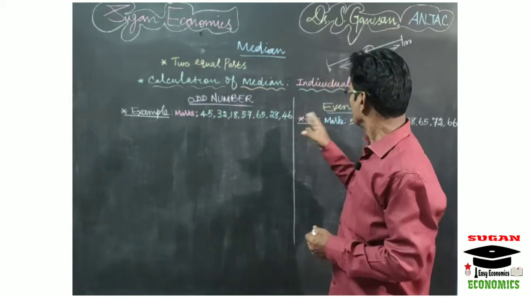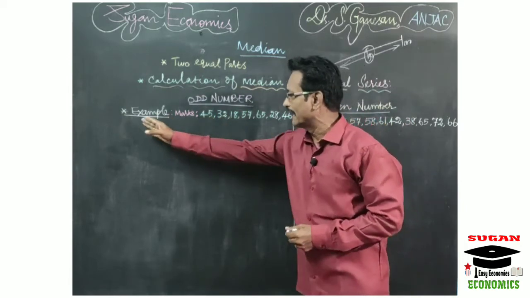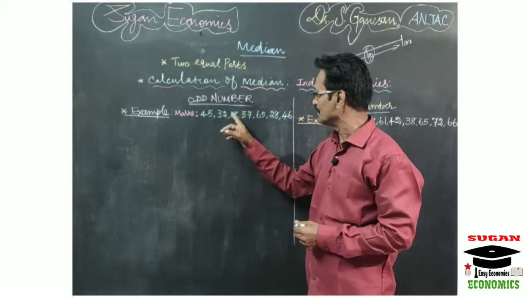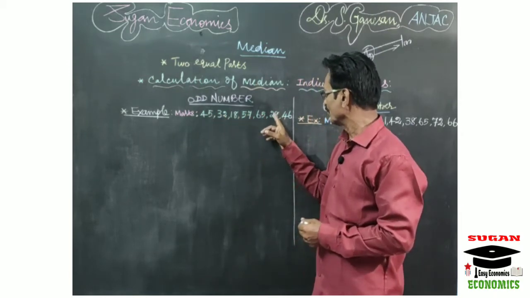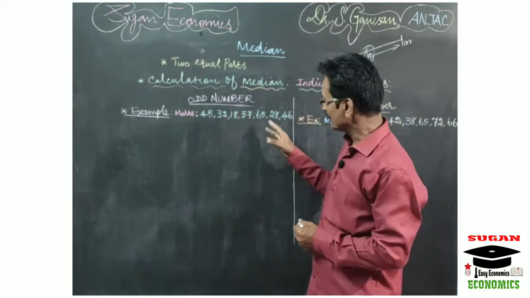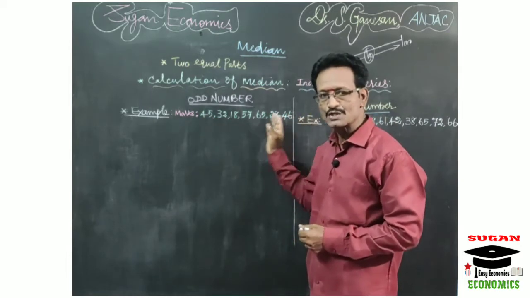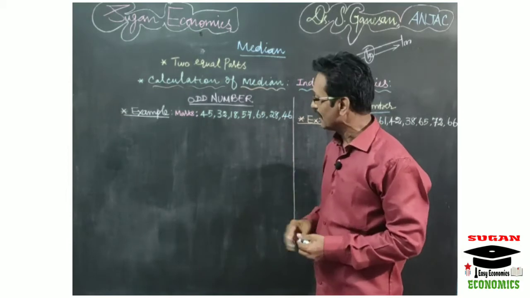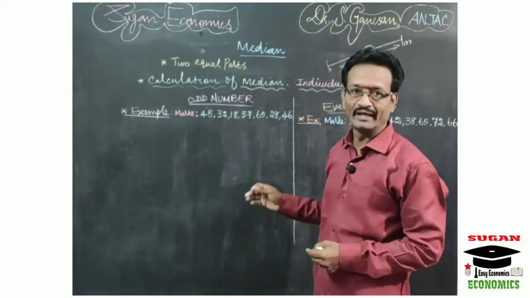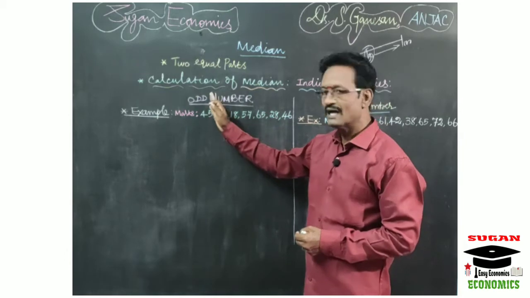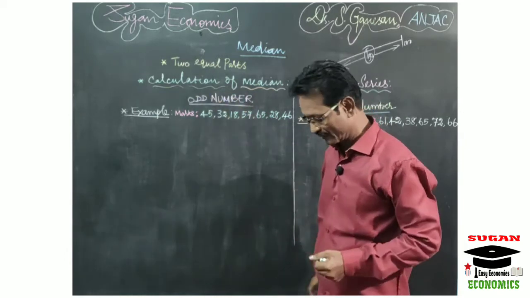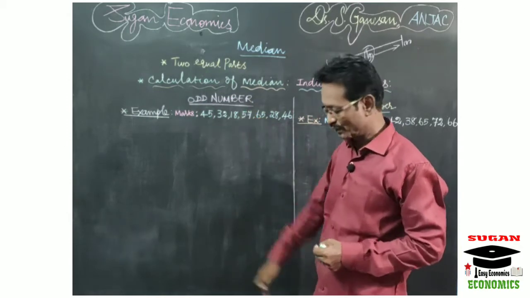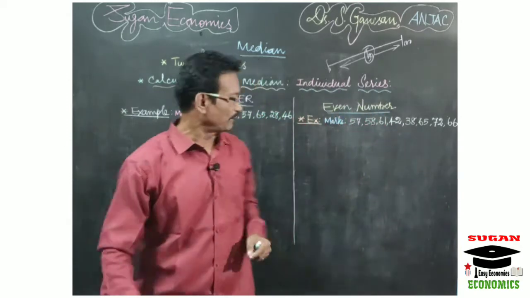Here an example is given. The marks are 45, 32, 18, 57, 65, 28, 46. Now you can count how many students' marks are given: 1, 2, 3, 4, 5, 6, 7. So here our n equal to 7. 7 is an odd number. So now how can you calculate the median for an odd series? I will explain here.